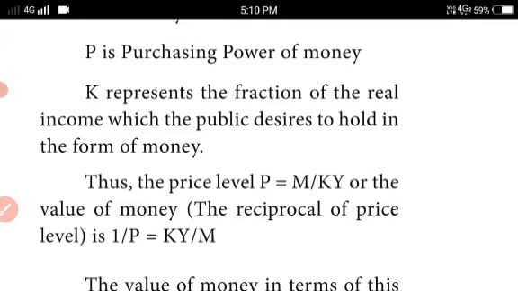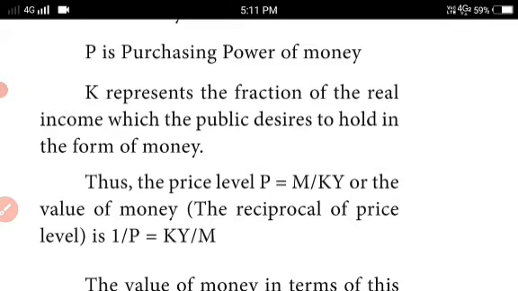That money is called liquidity money. Understand? K represents the fraction of the real income, whatever real income the public have, that they hold as money according to their wish. That public desire depends upon them; they hold some money which is liquid money.